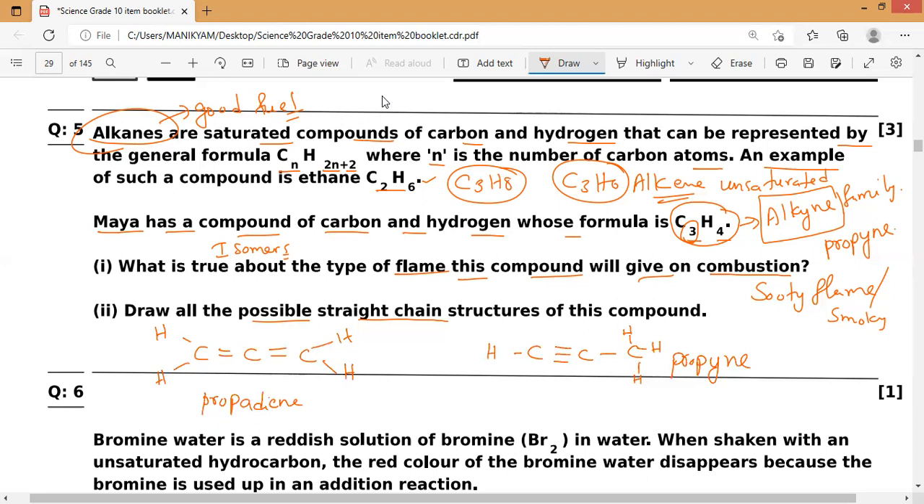But see the given data, they are giving alkenes but asking about alkynes. Remember, alkanes are good fuels having high calorific value and they burn with less smoke. But alkenes and alkynes are more smoky fuels. That is what you have to remember. They will burn with a sooty flame or smoky flame.